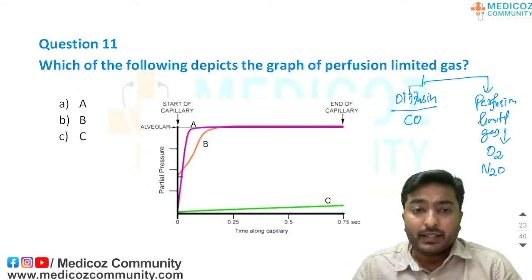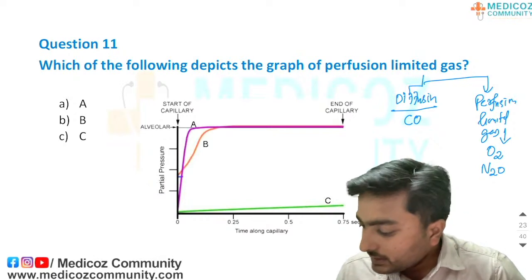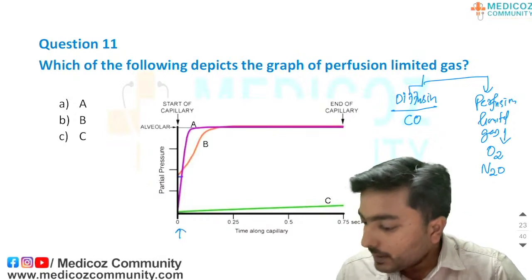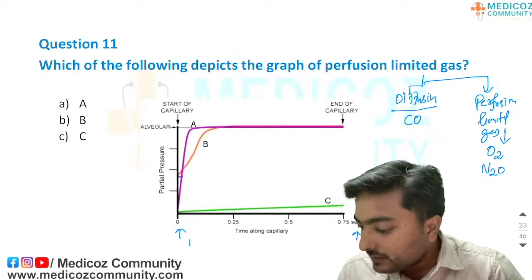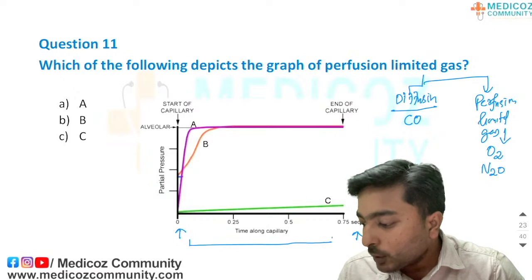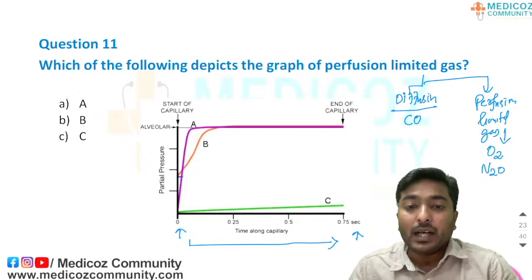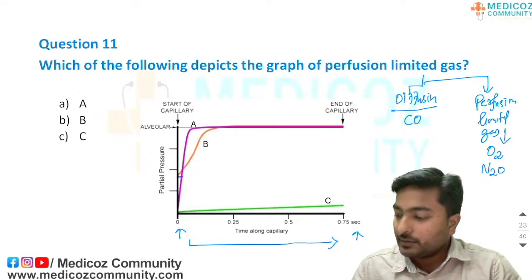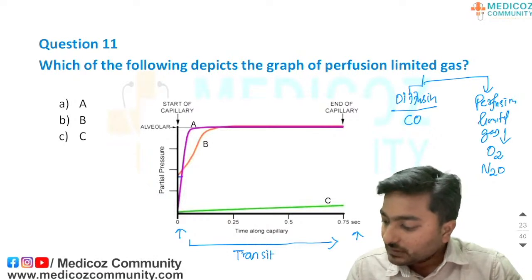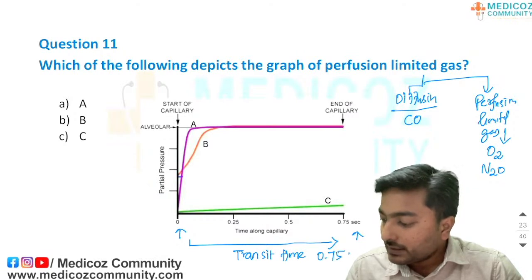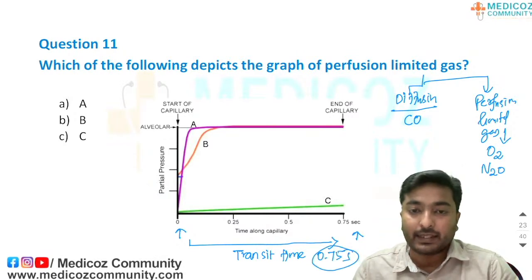Here the graph shows the start of the capillary and the end of the capillary, and this is the time for which the blood flows in the lung capillary across the alveolus. This is called the transit time. The total transit time is 0.75 second.